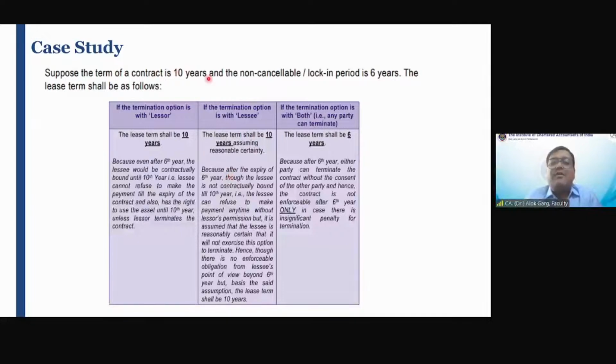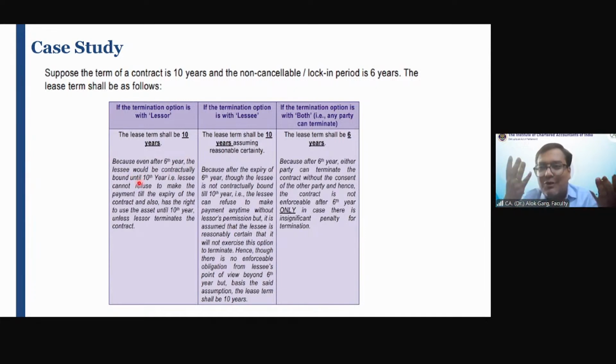Suppose the term of a contract is 10 years and the non-cancelable or lock-in period is 6 years. The lease term shall be as follows. Now I am discussing the concept or illustration from ICAI study material. If the termination option is with lessor, only the lessor has the termination option. What is the lease term for lessee? Full period, 10 years. The lease term shall be 10 years because even after 6 years, the lessee would be contractually bound till the 10th year.